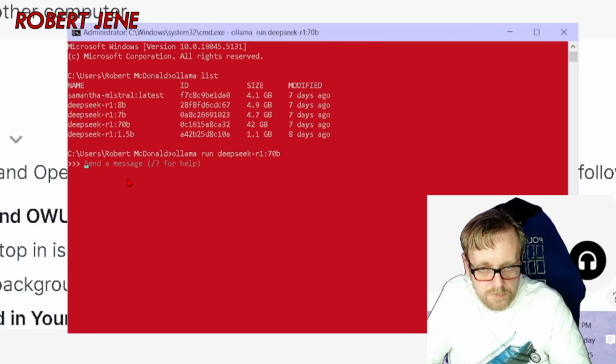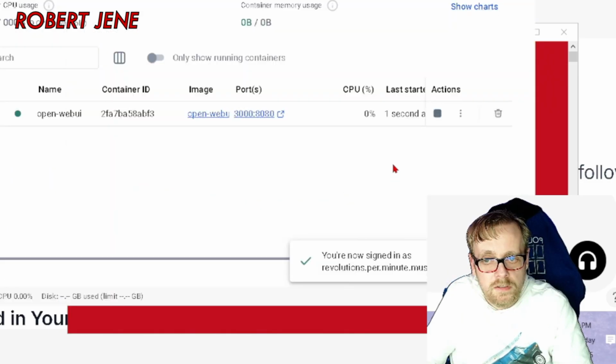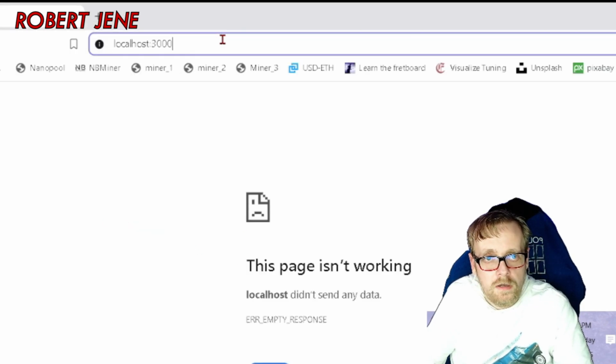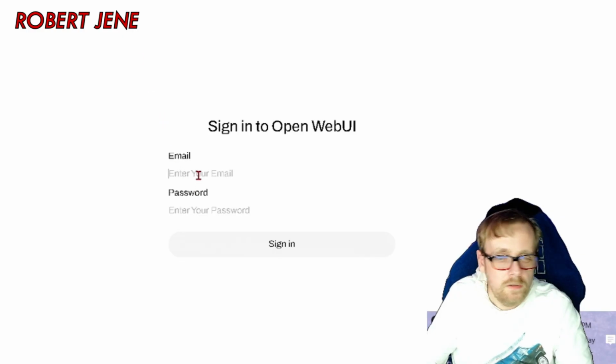All right, that took a few minutes to start up. I'm going to get these 3 greater thans and a blinking underscore. I know I'm ready. Now let's open Docker desktop. Wait for the engine to start up. Make sure this is running. The stop button means it's running, and click that. See, this is what I mean. I said that earlier. You got to put auth at the end. AUTH. Now it wants to load, and I can log in.